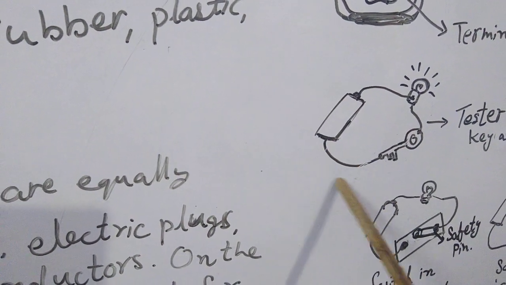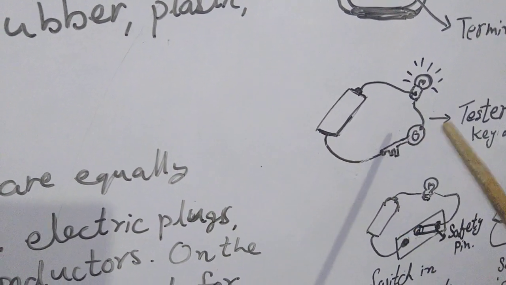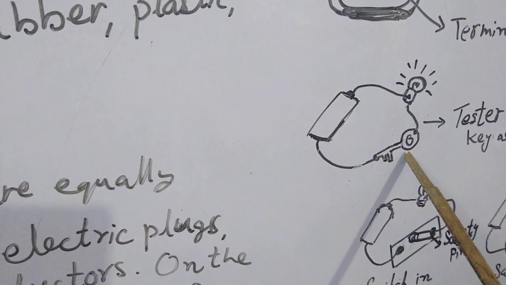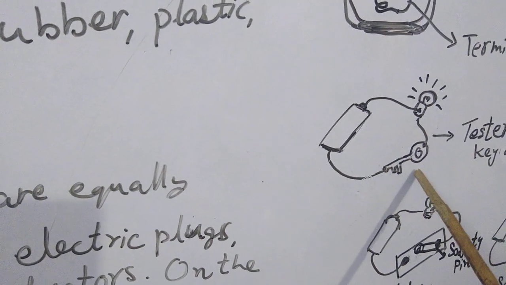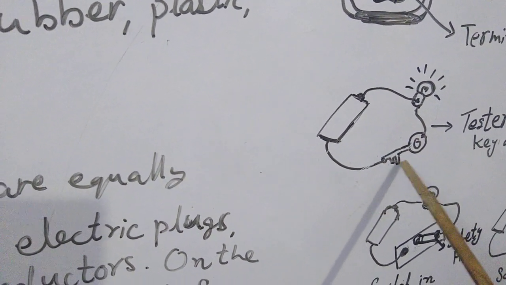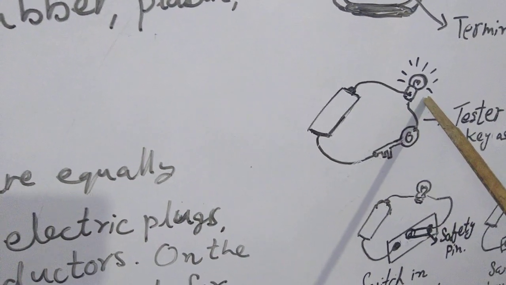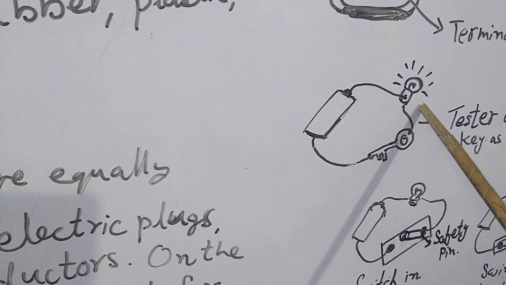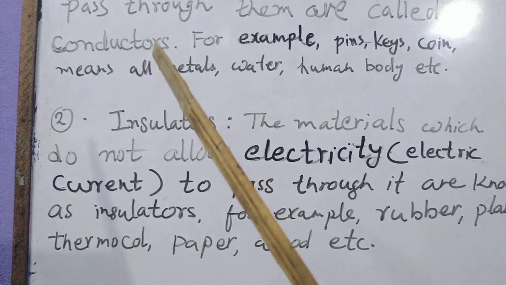Why? Because paper is an insulator of electricity. Otherwise, in place of this metallic key, if we take a rubber, your eraser, then also this bulb will not glow.